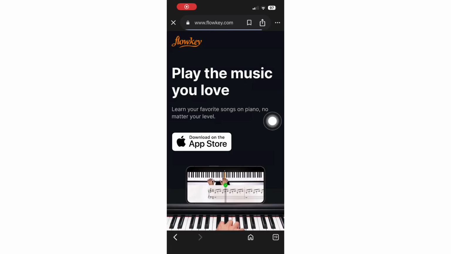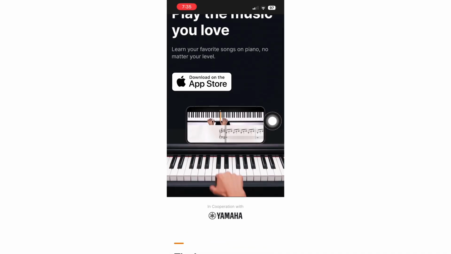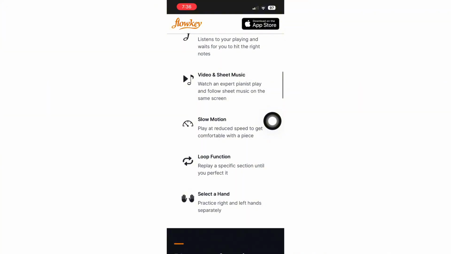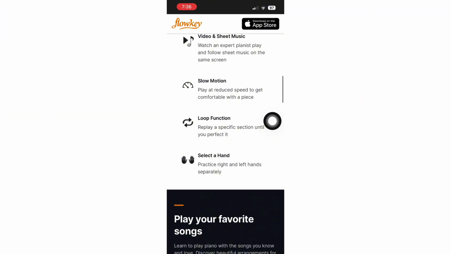This is a comparison between Flowkey, Yousician, and Simply Piano. Flowkey is an application where you can go ahead and learn how to play piano. These are different options that you can see on the side of the Flowkey, which is very accessible to anyone.